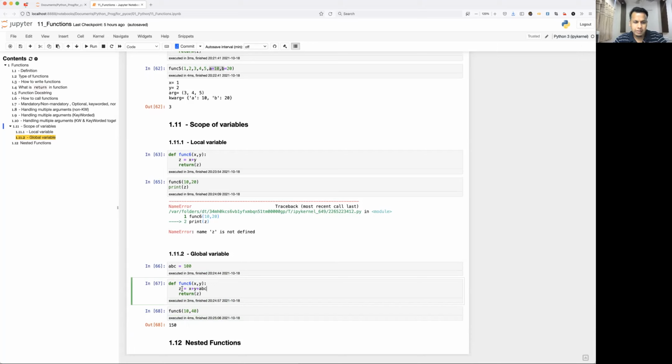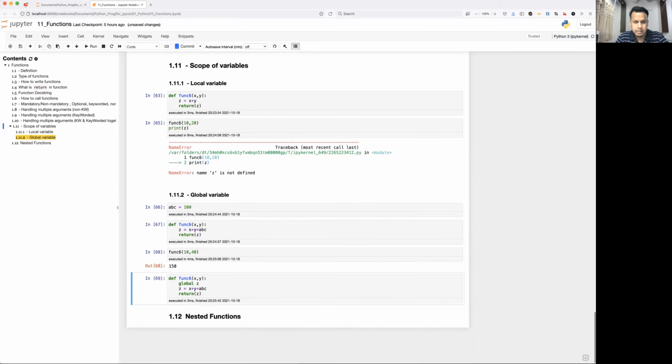So what about a variable which is defined inside the function and the user wants to make it available globally? We have one keyword called global. I'll take another example here. Let's say the user wants z to be available as global. So you need to define global z, then return z.